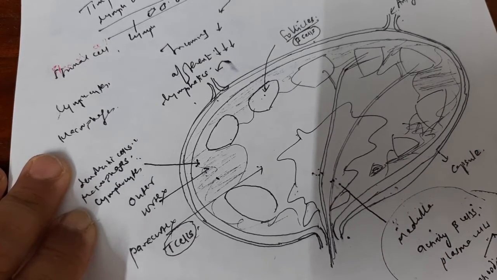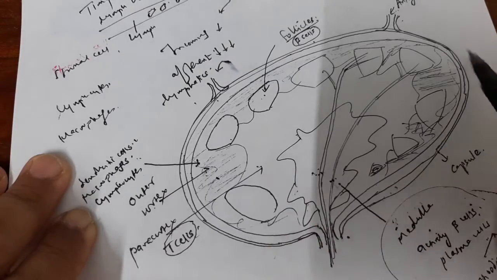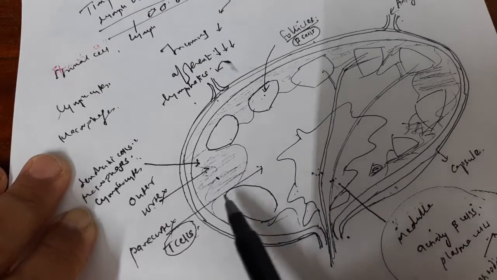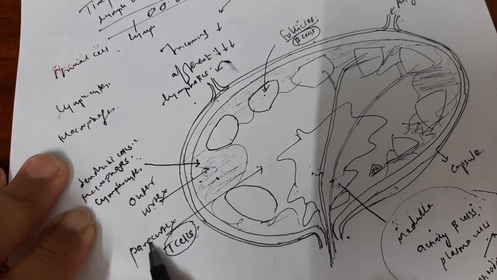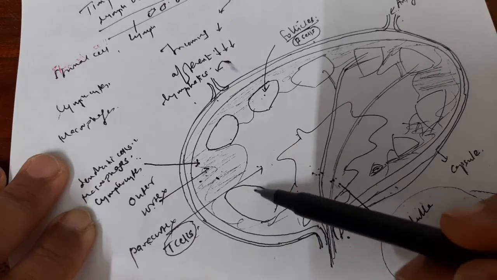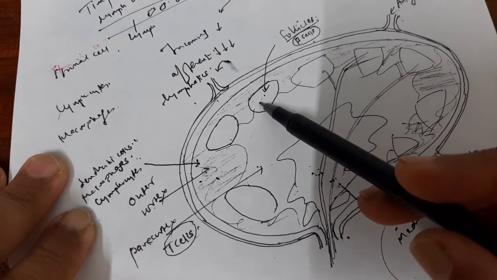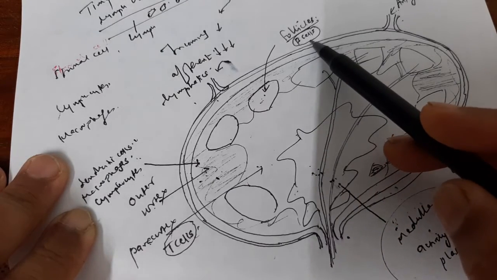Now, these are the anatomical features of a lymph node. Again I am explaining: it is a bean-shaped, encapsulated structure containing three parts: the outer cortex and the inner medulla, and in between the cortex and medulla there is a paracortex. The outer cortex is rich with follicles containing B cells.